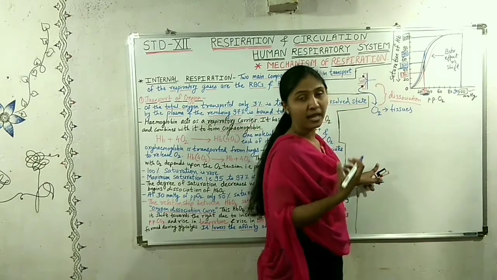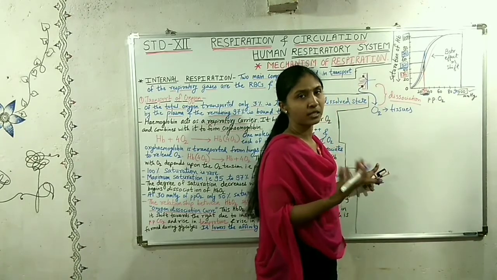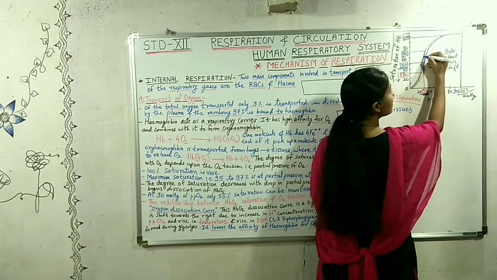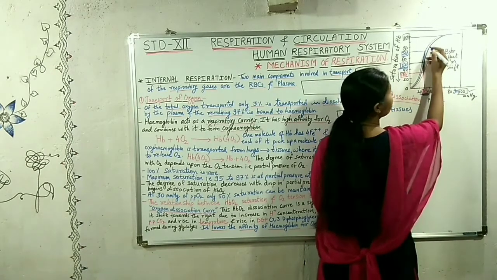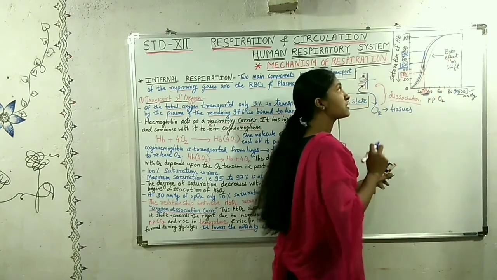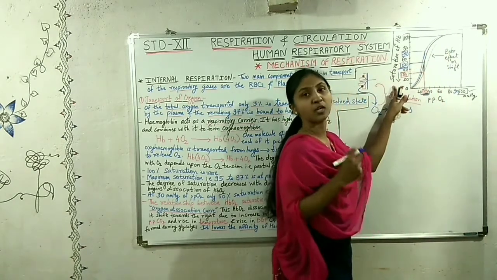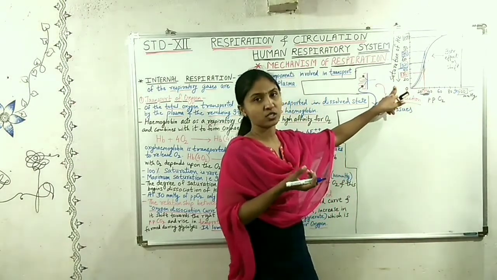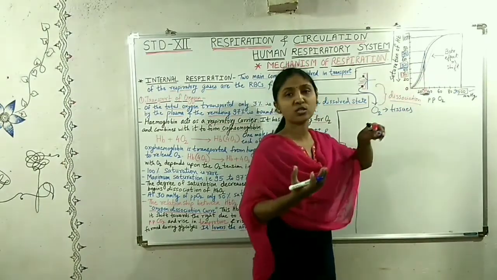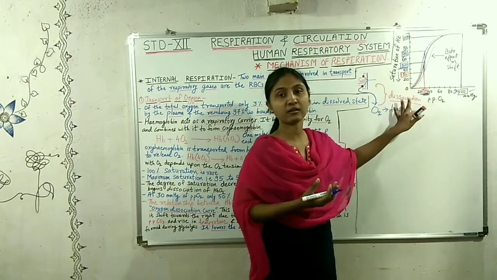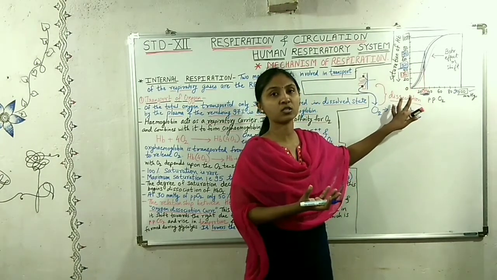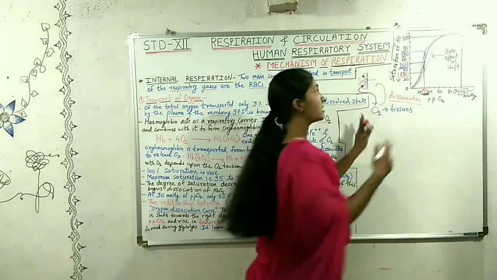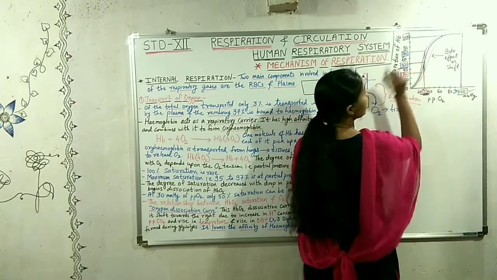No work is done by the tissues at all, so the curve shifts towards the left side and the saturation of hemoglobin with oxygen rises. No oxygen is used when the body is at rest. The tissues do not use up the oxygen, so the saturation rises up to 70%.